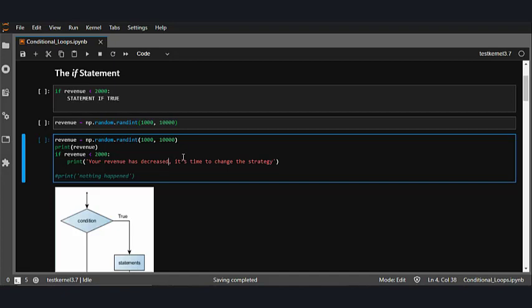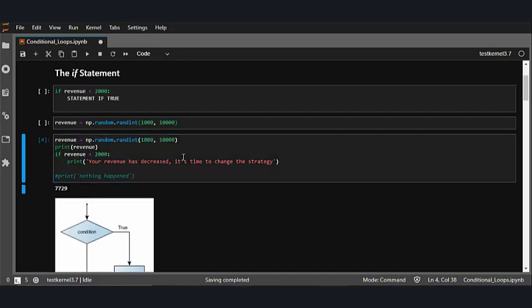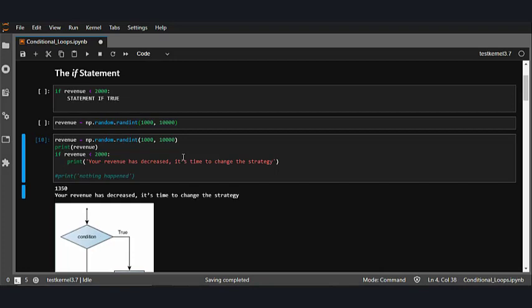Now, what happens if the condition is false? Let's say my revenue is greater than 2000 rupees. In a simple if statement like this, nothing happens and the program continues on to the next statement, which in this case we don't have. So it won't print anything. Whereas if I get a revenue less than 2000 rupees, it will print the block inside that particular if statement. The indented statements that follow are called a block. The first unindented statement marks the end of the block.